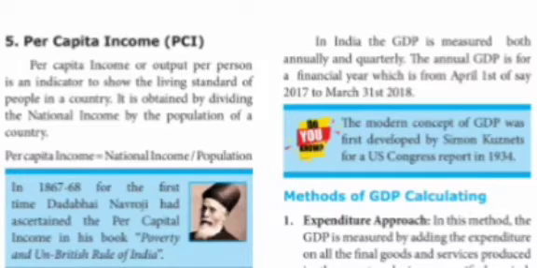So per capita income clearly tells about the standard of people in the country. It is obtained by dividing the national income by the population of a country. Very important 2-mark question, students, note this one. How can we obtain per capita income? By dividing national income by the population of a country. So per capita income is equal to national income divided by population.